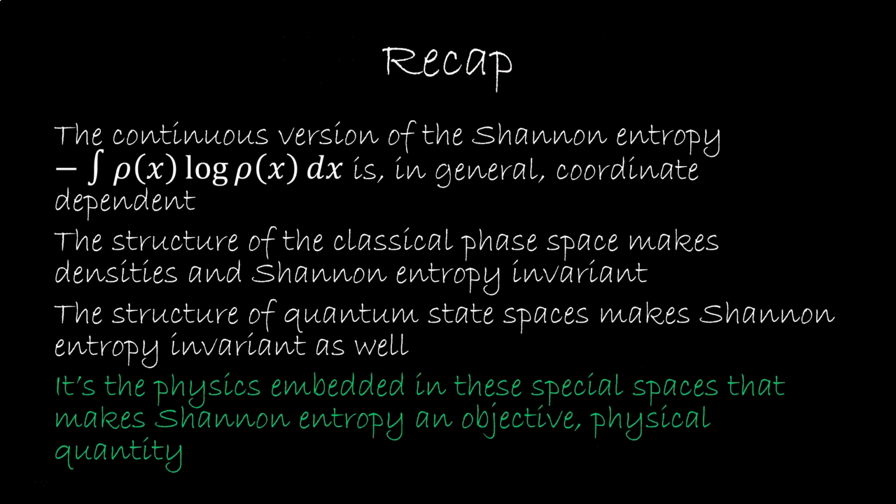To sum up, the continuous version of classical entropy is in general coordinate dependent, but the structure of classical phase space and of quantum Hilbert spaces make it invariant. It's the physics embedded in these special spaces that makes the Shannon entropy an objective physical quantity. This is precisely why we have these spaces. We would not be able to do physics if they didn't have that property.